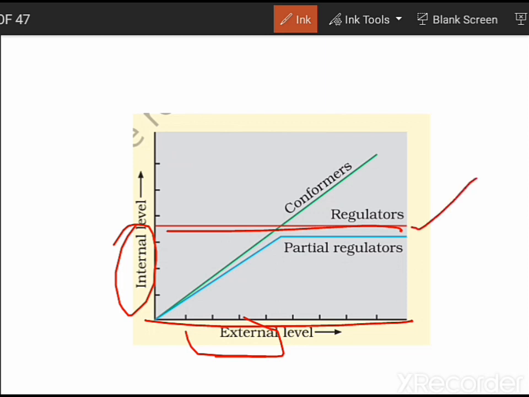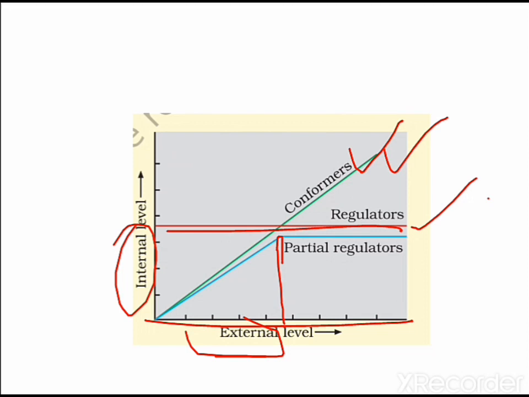Whereas if we take the case of conformers, whatever the external level is, correspondingly there is a change in the internal level. That is seen in the case of conformers. And in the case of partial regulators, up to a particular threshold value, it will be changing its body conditions. That is, it is showing conformation to a particular limit, and after that they will be acting as a regulator. That is why they are known as partial regulators. So these are the two major responses to abiotic factors.